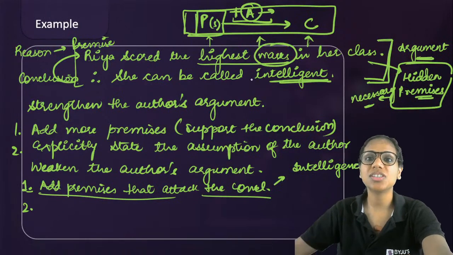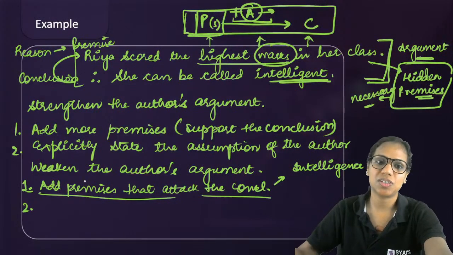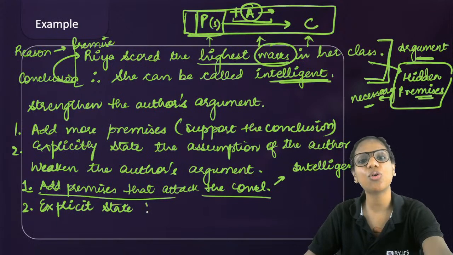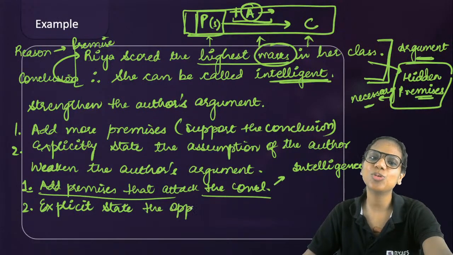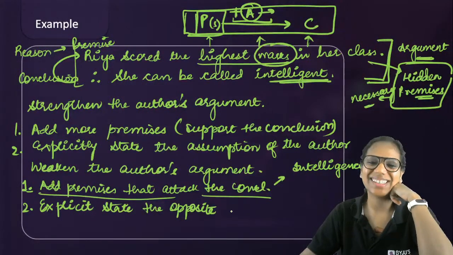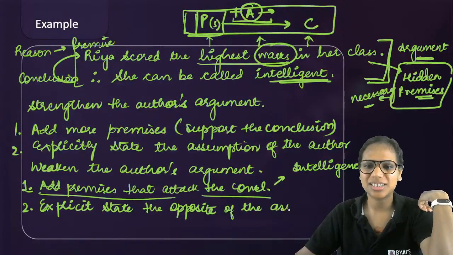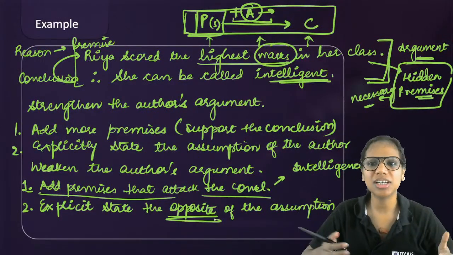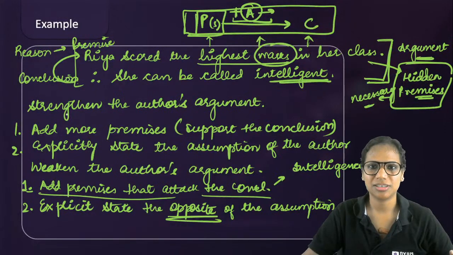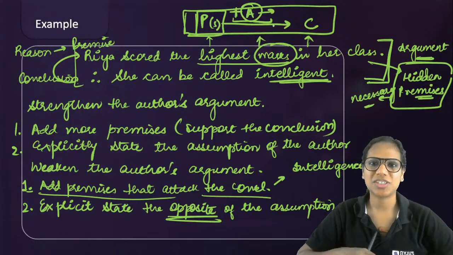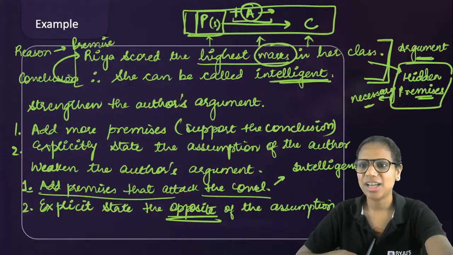Or, now see, assumptions are hidden premises. Why don't you explicitly say something that goes against the assumption? Explicitly state the opposite of the assumption. सीधा सीधा बोल दो, marks are not an indicator of a person's intelligence. Yes, marks are not an indicator of a person's intelligence. So the moment you say this, this collapses right away. So when you state the opposite of assumptions, the argument collapses. I hope this is clear.